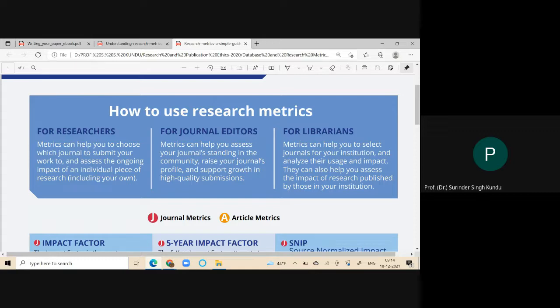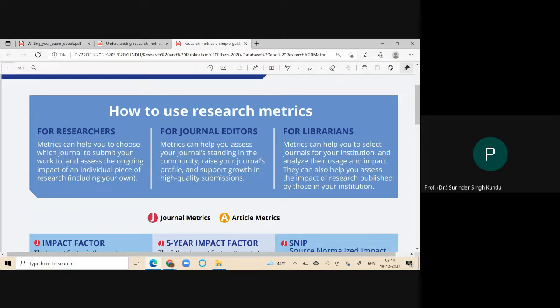Second one is for the journal editor. The metrics can help you assess your journal's standing in the community, meaning in the long list of journals, where your journal is standing. Second, raise your journal's profile: how you will boost up your journal and support growth of high quality submissions.